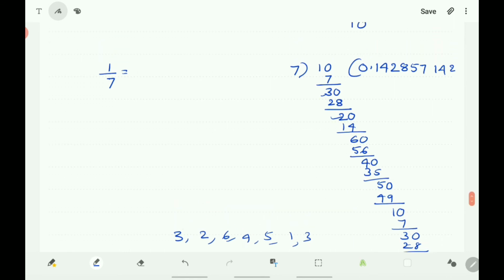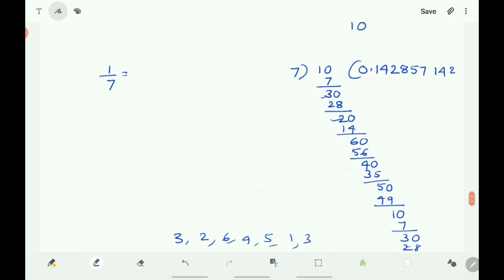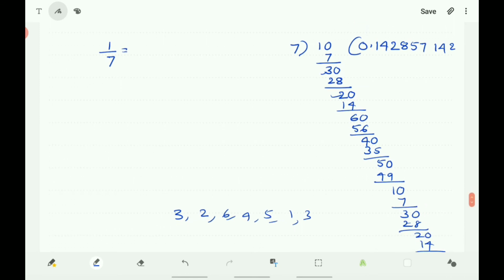So here it is also not terminating, and it is not possible to get 0, and the division will not complete here, and the decimal expansion is non-terminating recurring, non-terminating repeating. Here you know that this 1, 4, 2, 8, 5, 7 are repeating again.